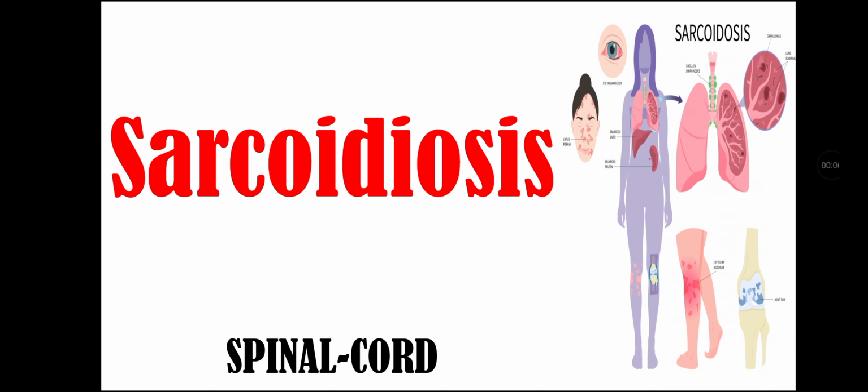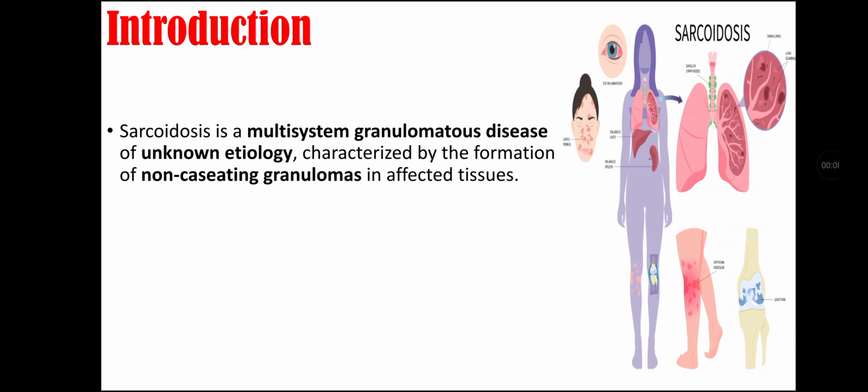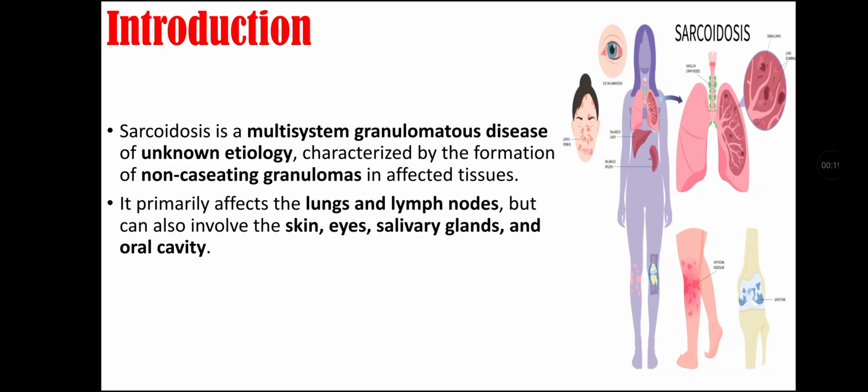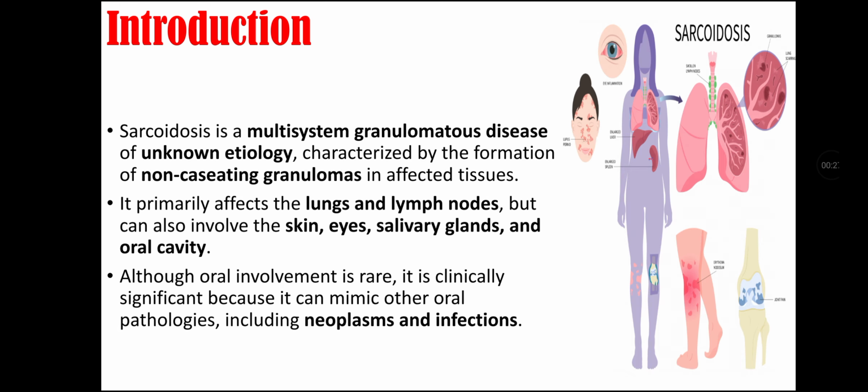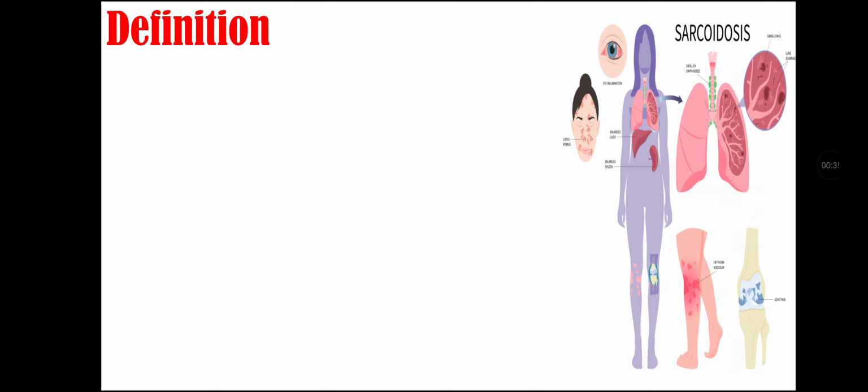So let's start our topic with introduction. Sarcoidosis is a multi-system granulomatous disease of unknown etiology that is characterized by formation of non-caseating granuloma in affected tissue. It primarily affects the lungs and lymph nodes but can also involve the skin, eyes, salivary glands and oral cavity. Although oral involvement is rare, it is clinically significant because it can mimic other oral pathologies including neoplasm and infections.